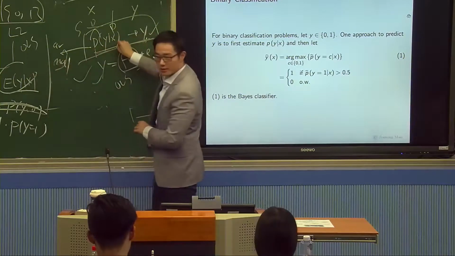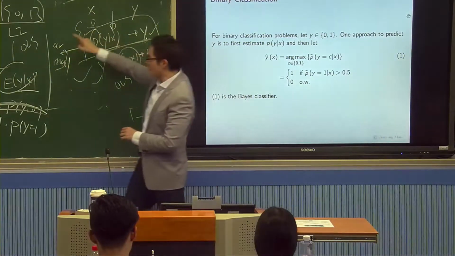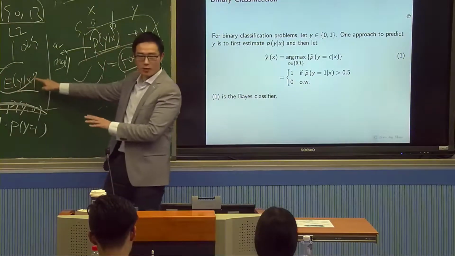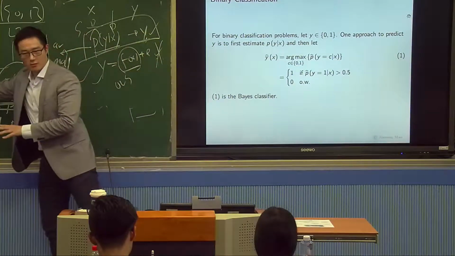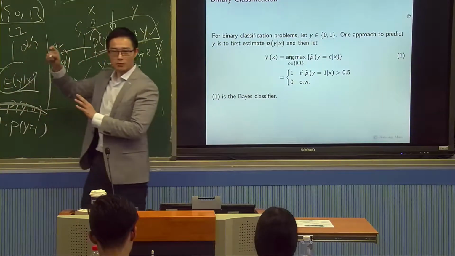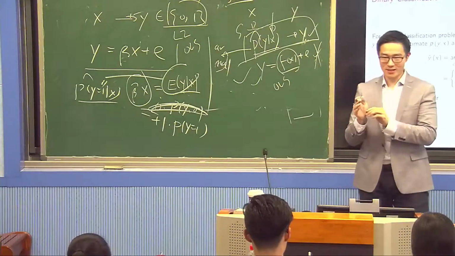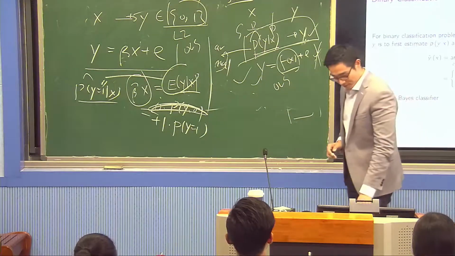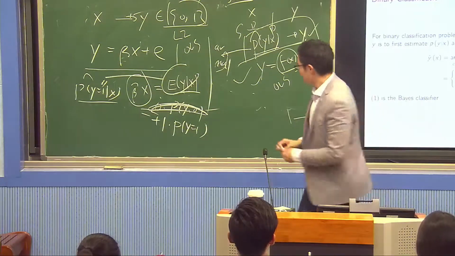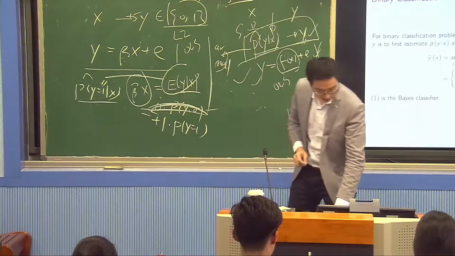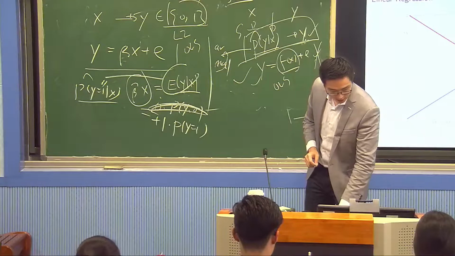Okay, because why? Because beta x is equal to the expectation of y given x, which is equal to the probability of y given x. So it should work to some degree. Okay, it should work. All right. Now, in fact, this is what I'm going to do.